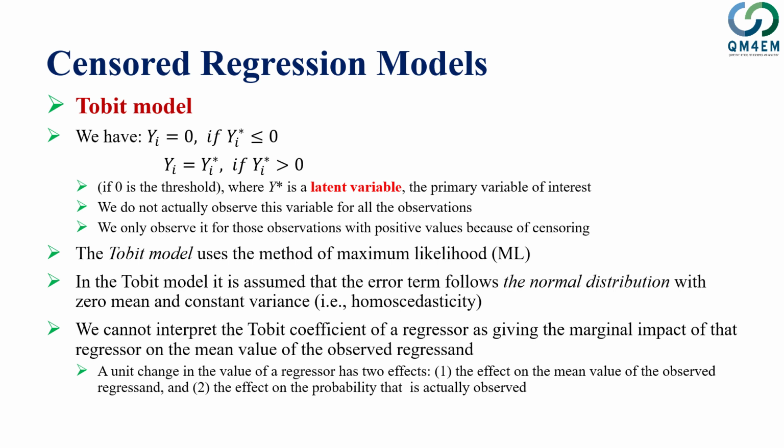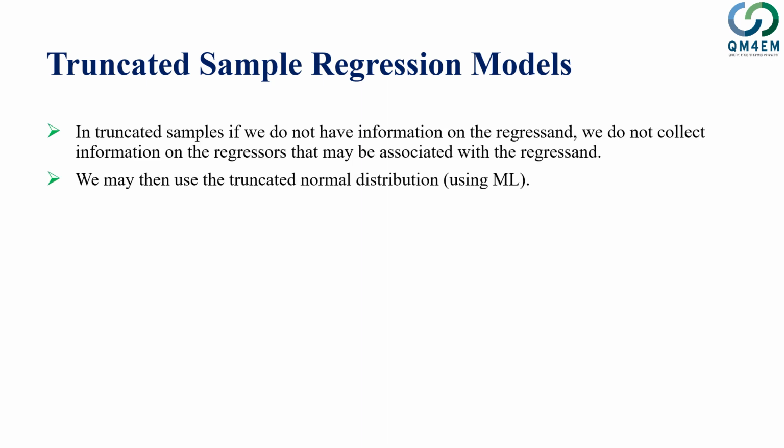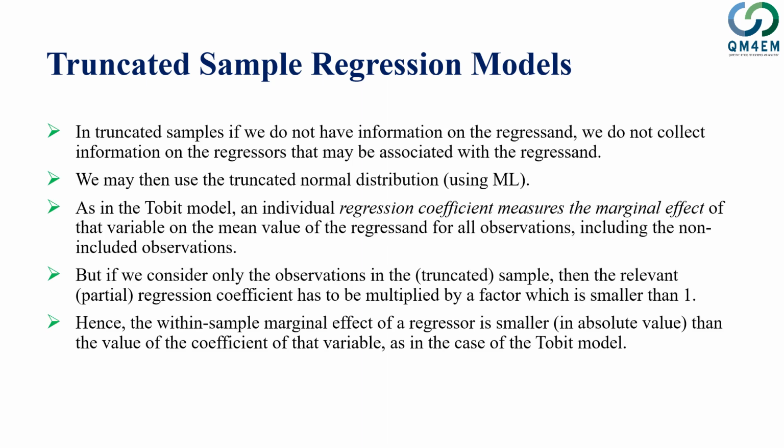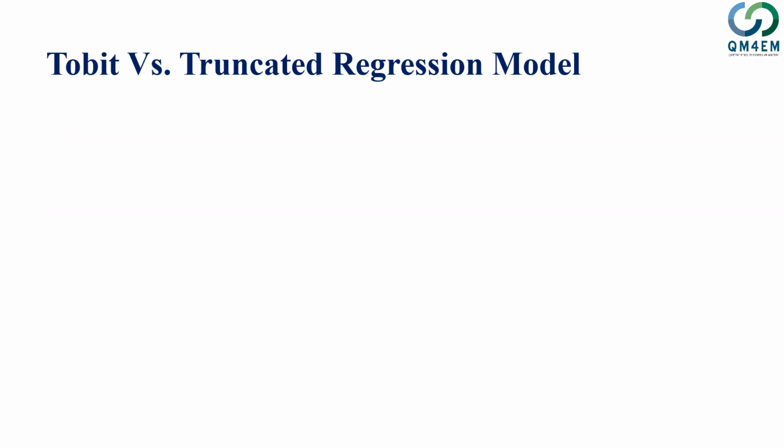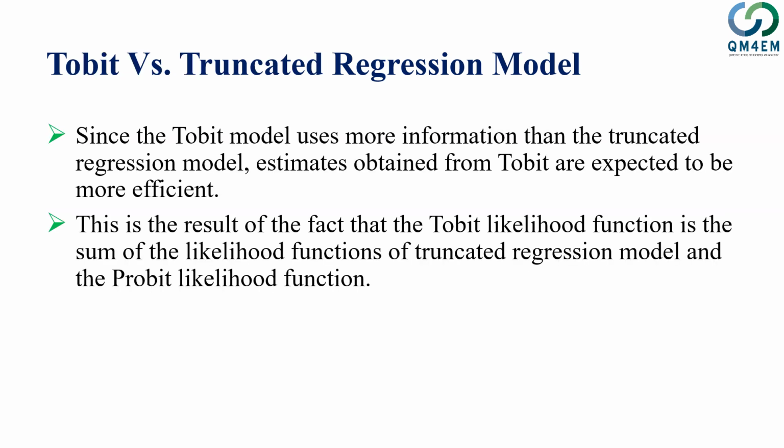Tobit models are used for censored regression models, and for truncated sample regression we have truncated regression models. These two models are used for truncated and censored samples. These are the popular ones.